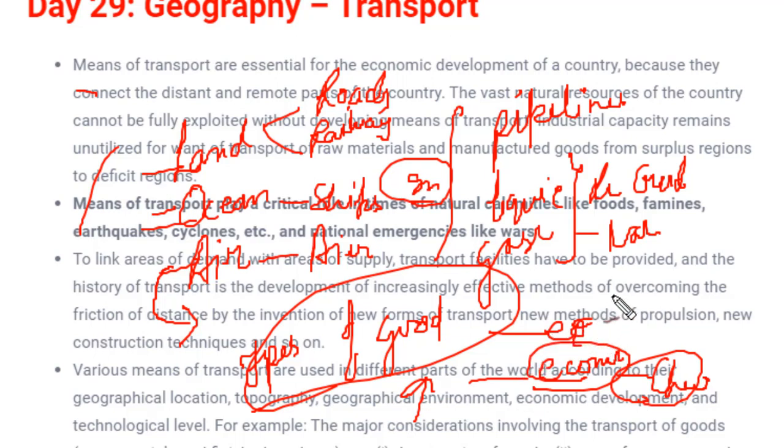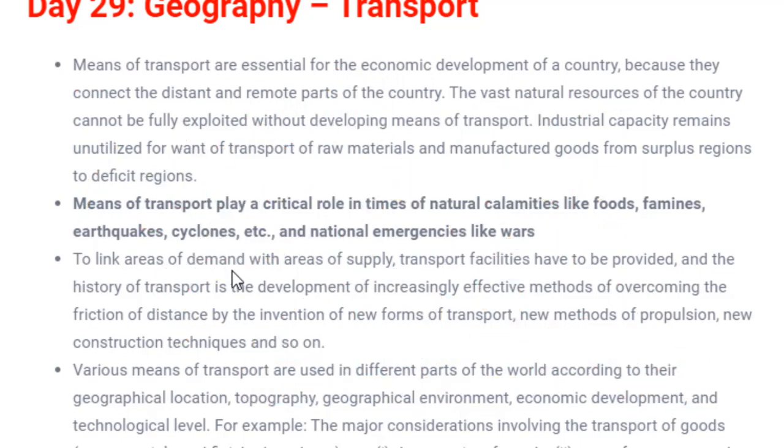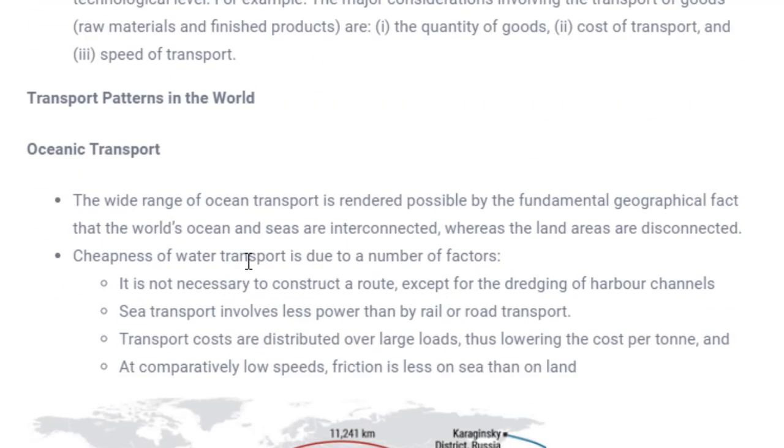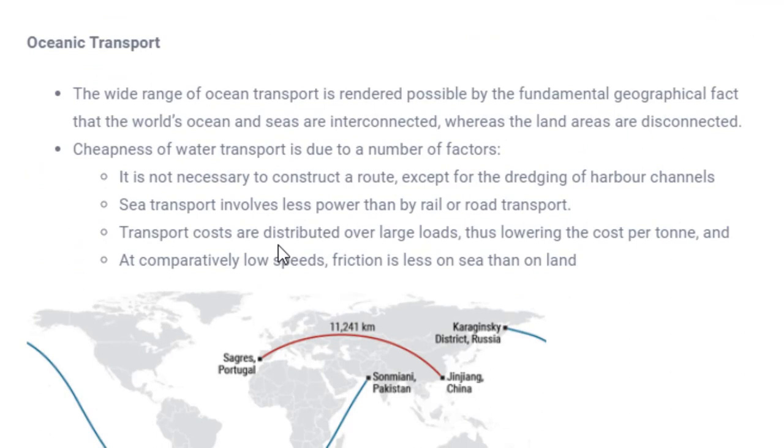Whereas the products which are of very high exchange value, those are to be transported very easily, very carefully. Okay, so this was just an introduction. Now moving to the first mode of transportation, we have ocean transportation.